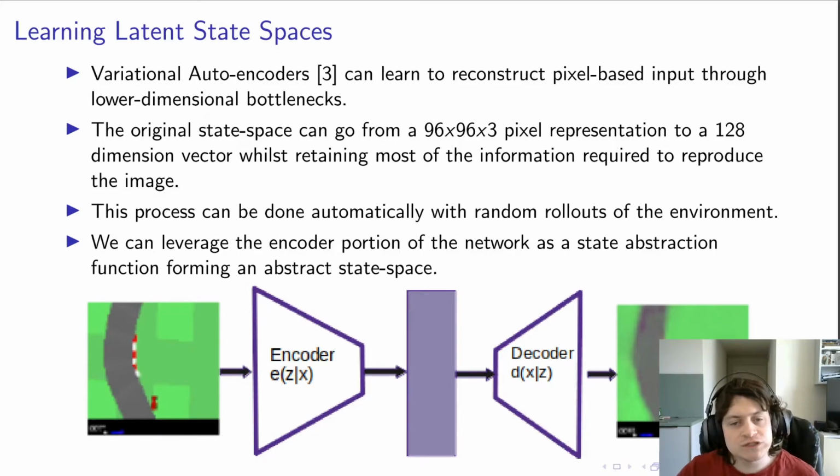Now, learning this with the autoencoder can be done automatically using random rollouts of the environment and doesn't require any domain knowledge, except maybe the ideal size of the bottleneck dimension. We're now going to leverage the encoder portion of this network as a state abstraction function and form an abstract state space with this. So once this variational autoencoder has learned reasonable weights, we can cut it down the middle and leave just the encoder part, and we can use this as our state abstraction function.